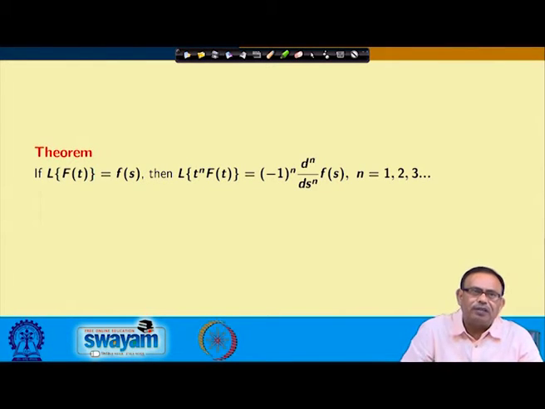Let us see the next theorem. If Laplace transform of f(t) equals F(s), then, earlier it was t f(t), now we are saying that Laplace transform of t power n into f(t) equals minus 1 to the power n, d^n/ds^n of F(s), where n can take values 1, 2, 3 and so on. So, Laplace transform of t to the power n into f(t) equals minus 1 to the power n d^n/ds^n of F(s).